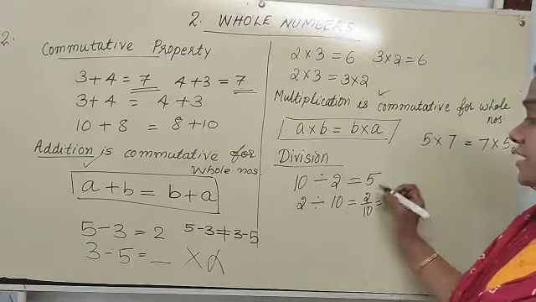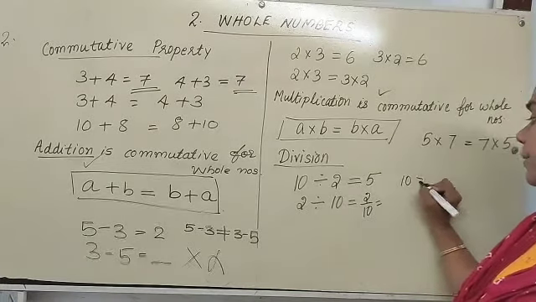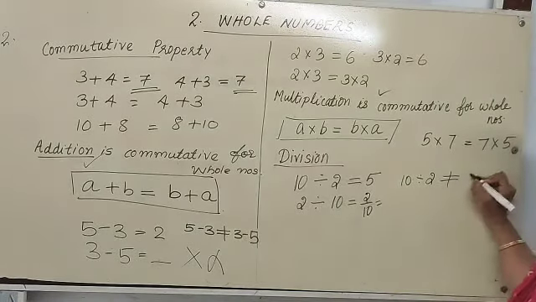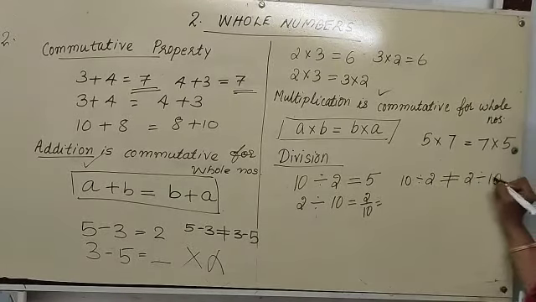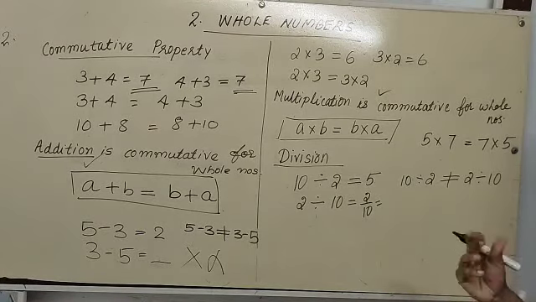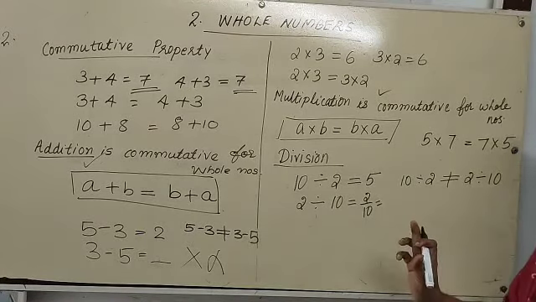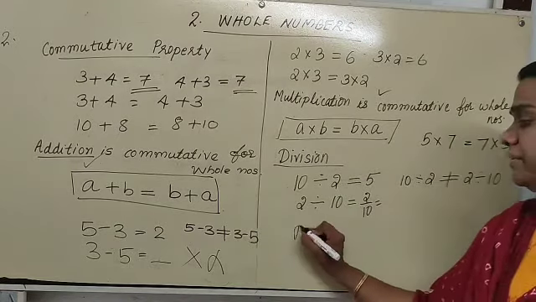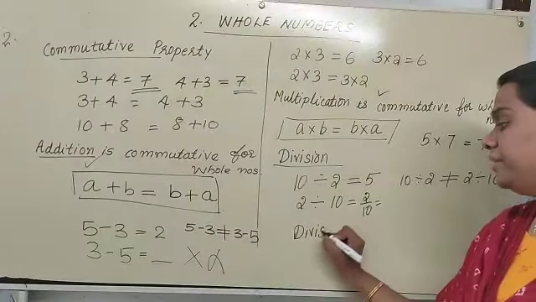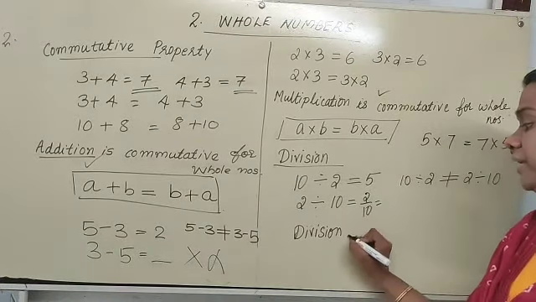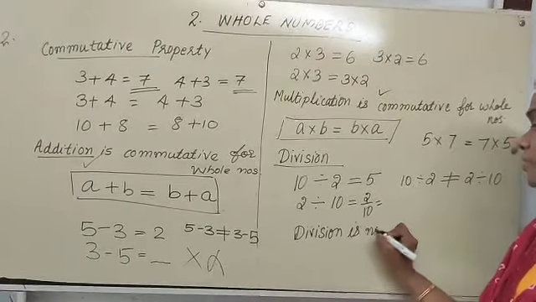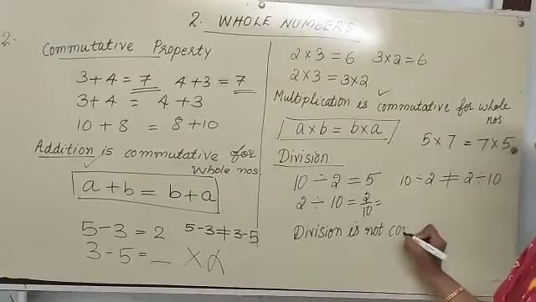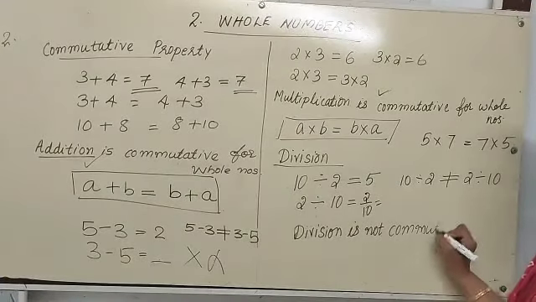So then we can see that 10 divided by 2 is not equal to 2 divided by 10. So A divided by B is not equal to B divided by A. So division is not commutative. Subtraction is not commutative, and division is not commutative for whole numbers.